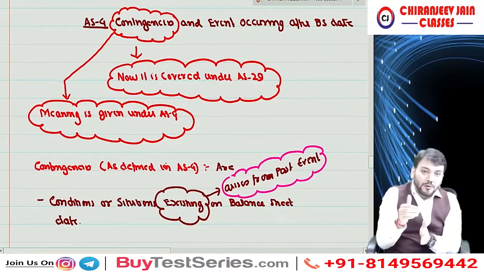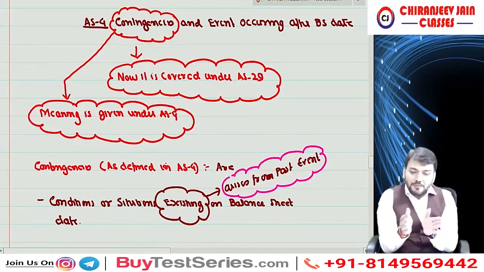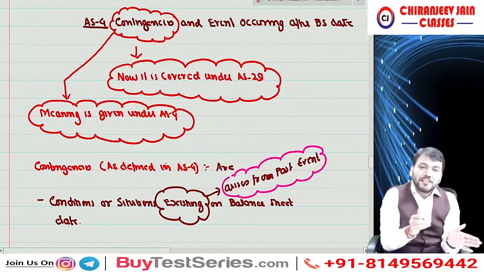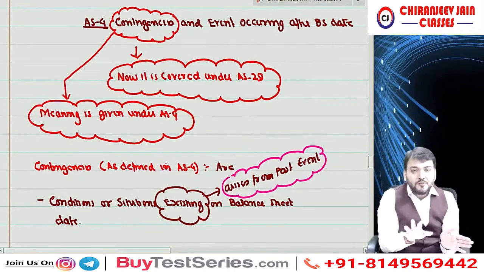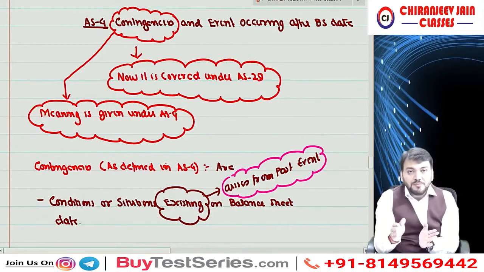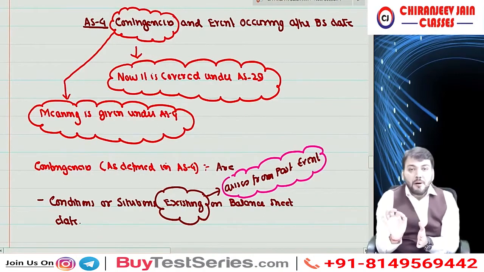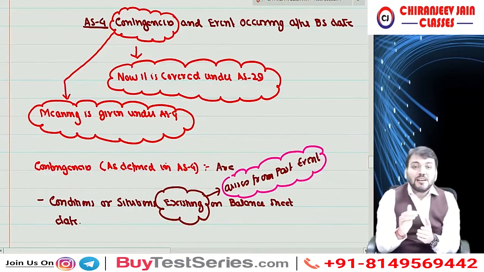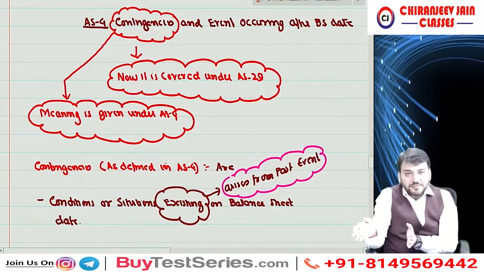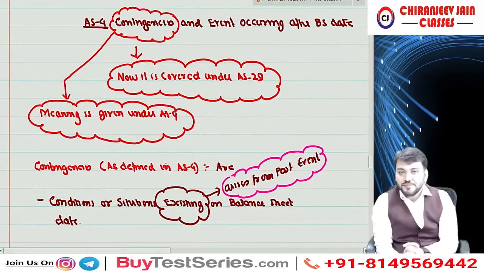Now, this outcome may be either favorable or unfavorable. If favorable, it will give rise to contingent asset which will not be recognized. If unfavorable and the outflow is probable and the amount can be estimated, then we will recognize provision. And in other cases, we'll disclose the fact as contingent liability.